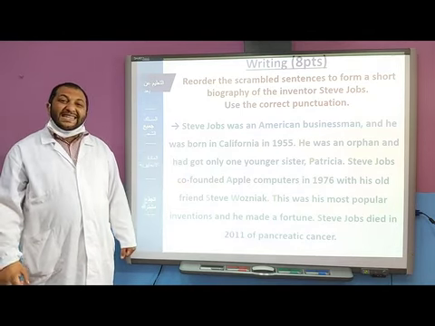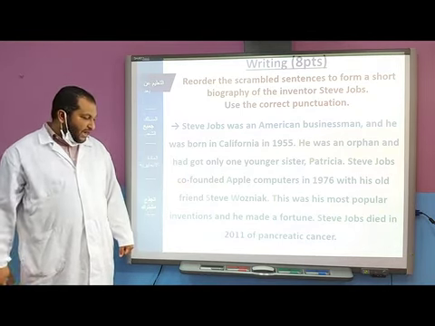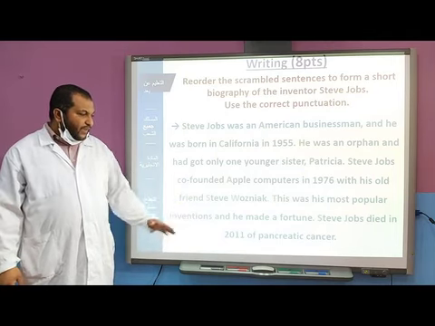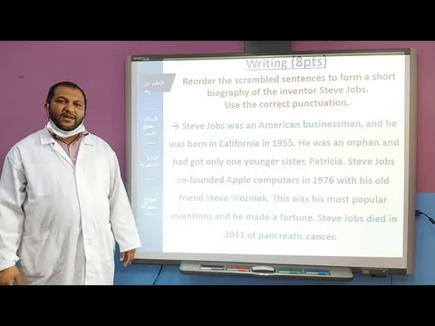Steve Jobs passed away in 2011 of pancreatic cancer.